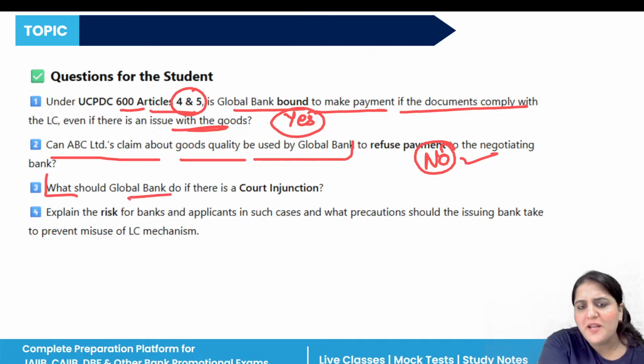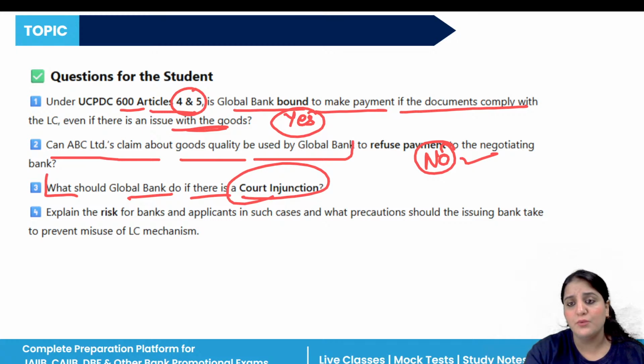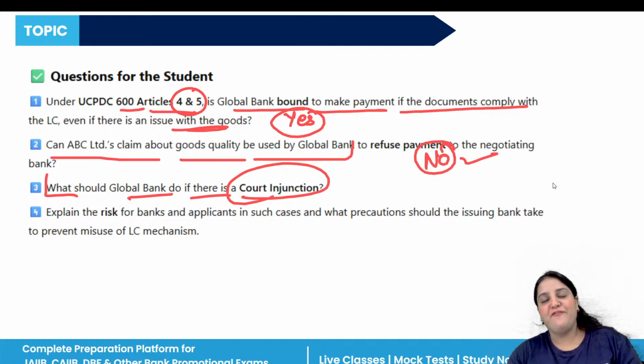What should Global Bank do if there is a court injunction? What will the Global Bank do? In that case, while UCPDC 600 governs the LCs, a court of law has overriding authority. It means if a court issues a stay, that is an injunction, the issuing bank has to follow it and cannot make the payment until the stay is lifted by the court.